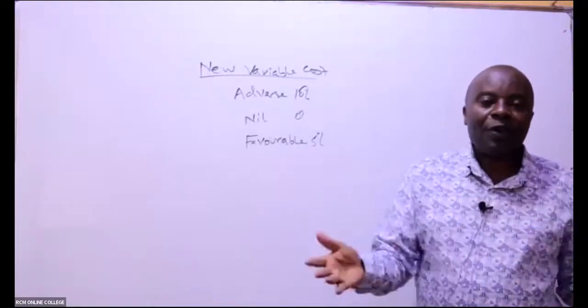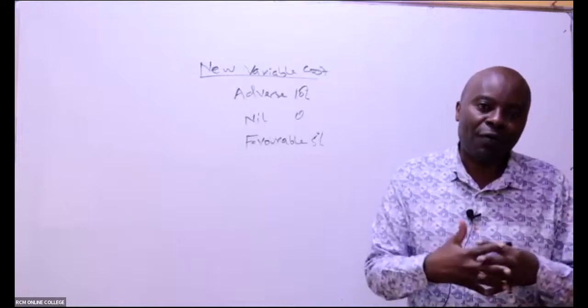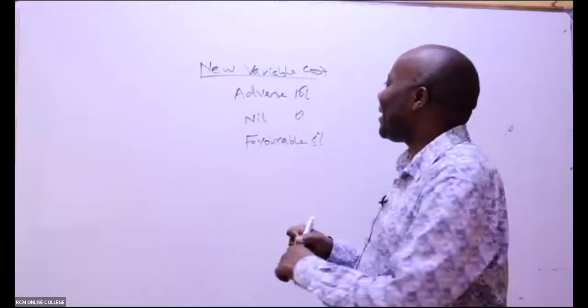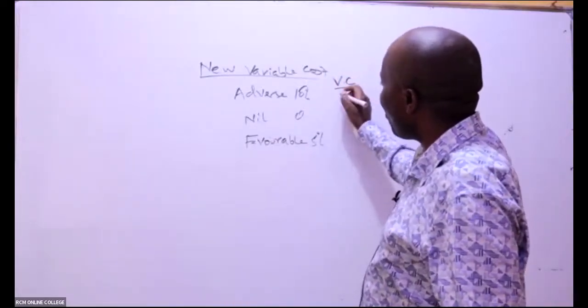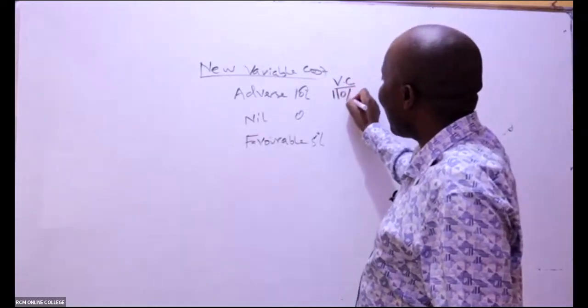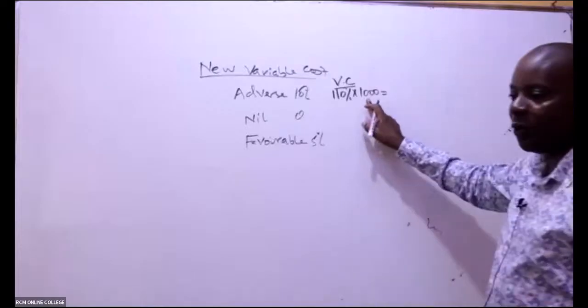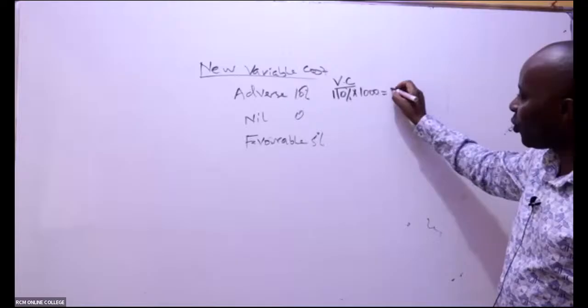So it's an adverse variation. Whenever you hear that the variance on cost is adverse, the actual cost is higher. So in that case, the actual variable cost will be 110% over 1,000. Remember, the normal one is 1,000. So this automatically gives us what here?